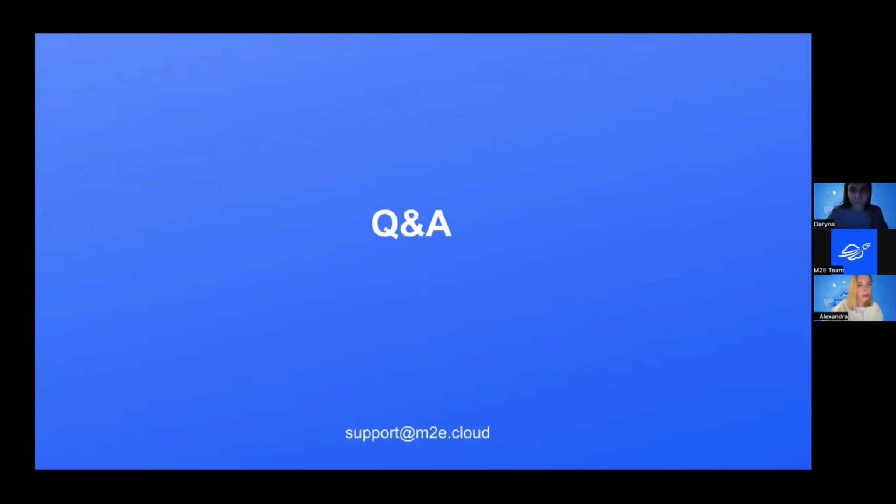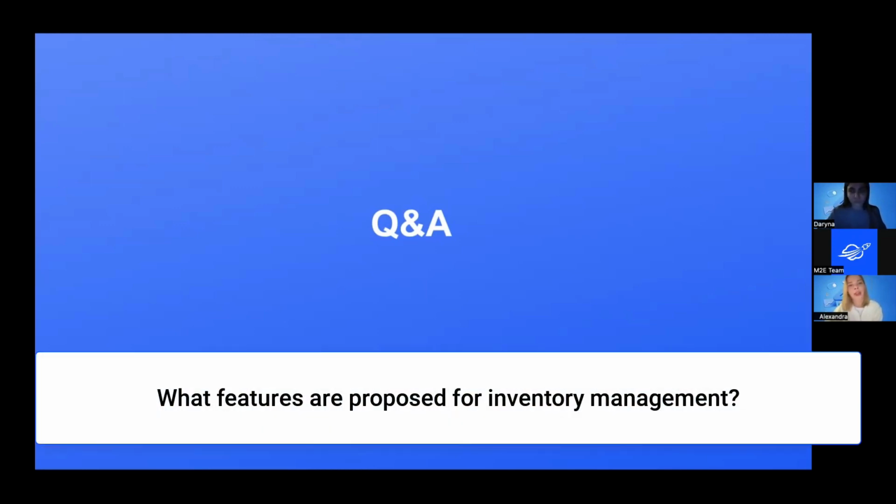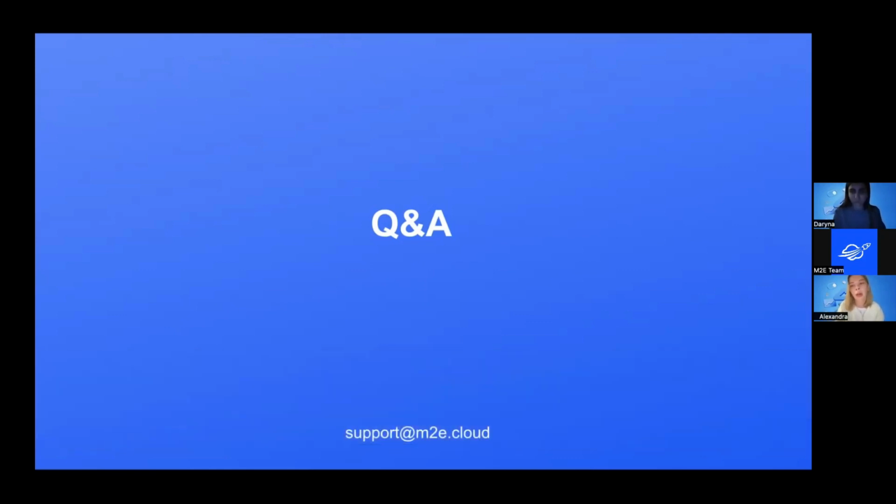The next one: what features are proposed for inventory management? A great question, thank you. For the inventory management, it's also automatic. We take updates from the store and submit updates to the channel, and MG Sales Channels never sleeps. It's always absorbing the changes between the channel and the store, taking and updating inventory levels to keep them accurate and to keep your business safe.